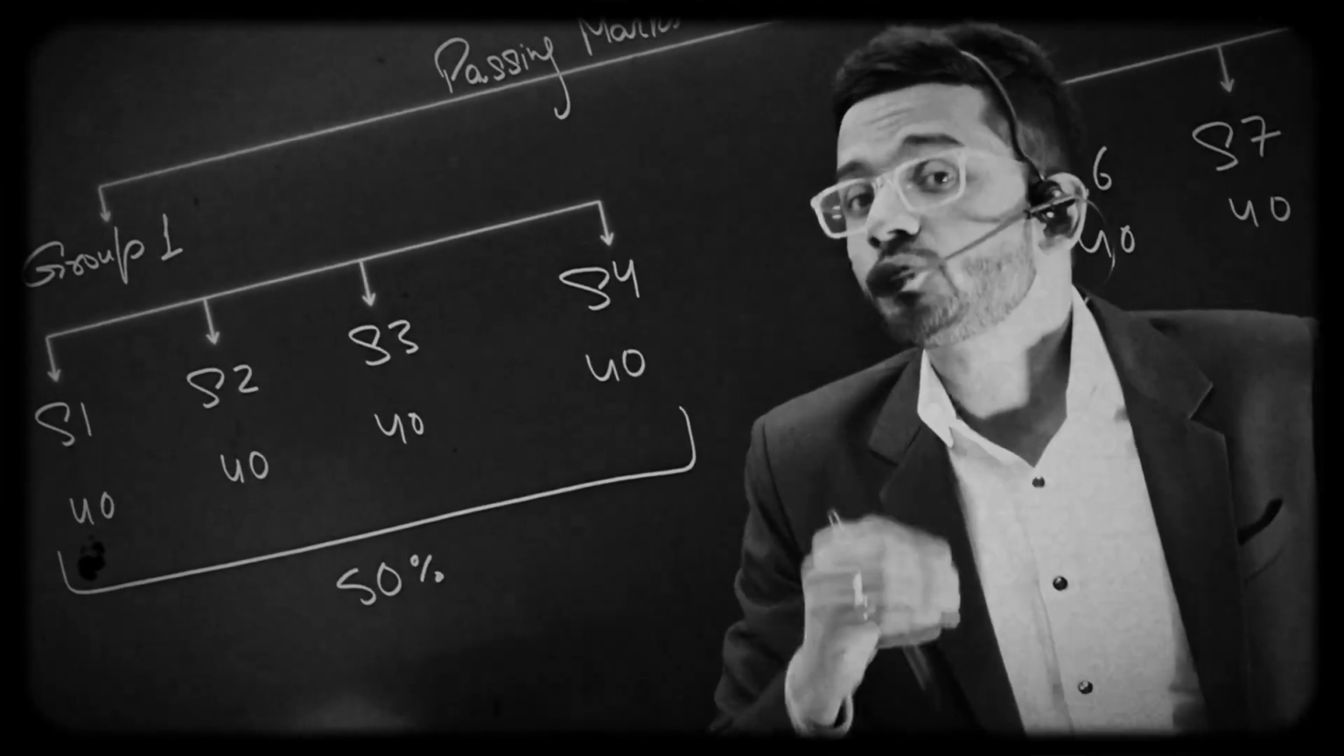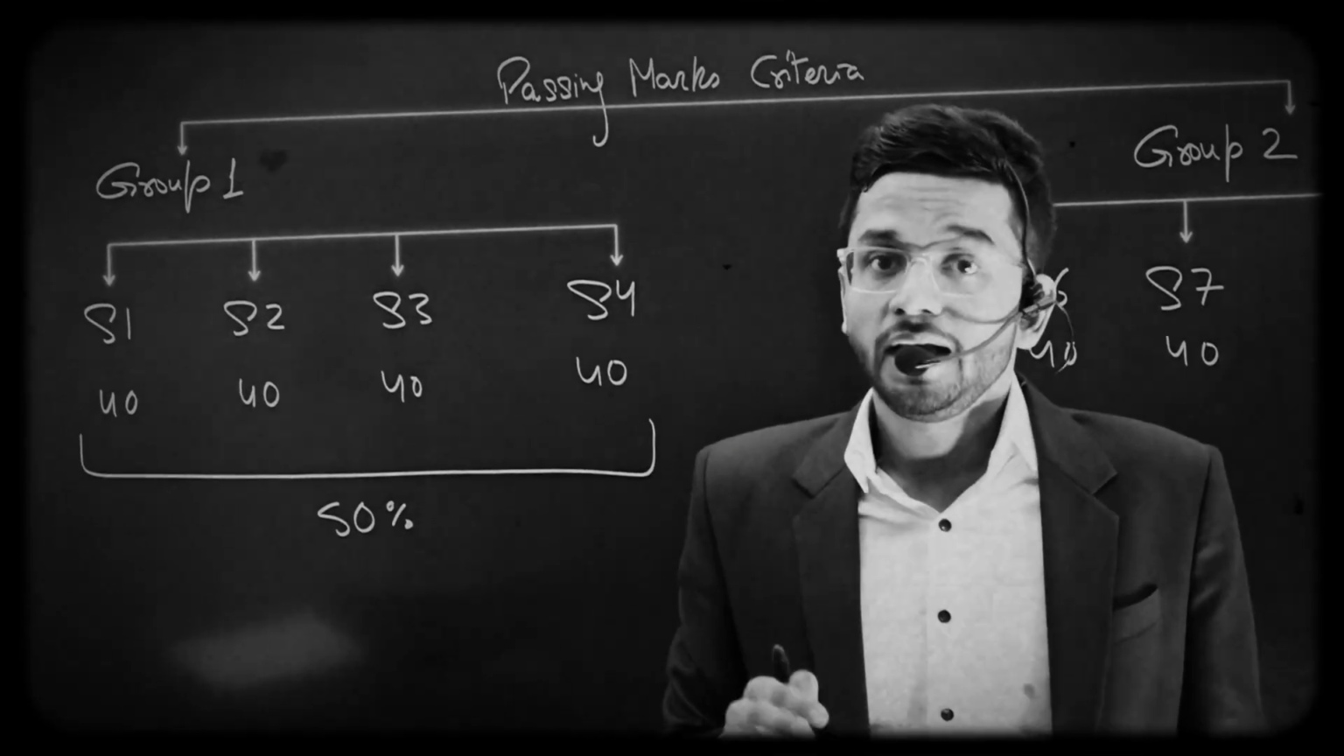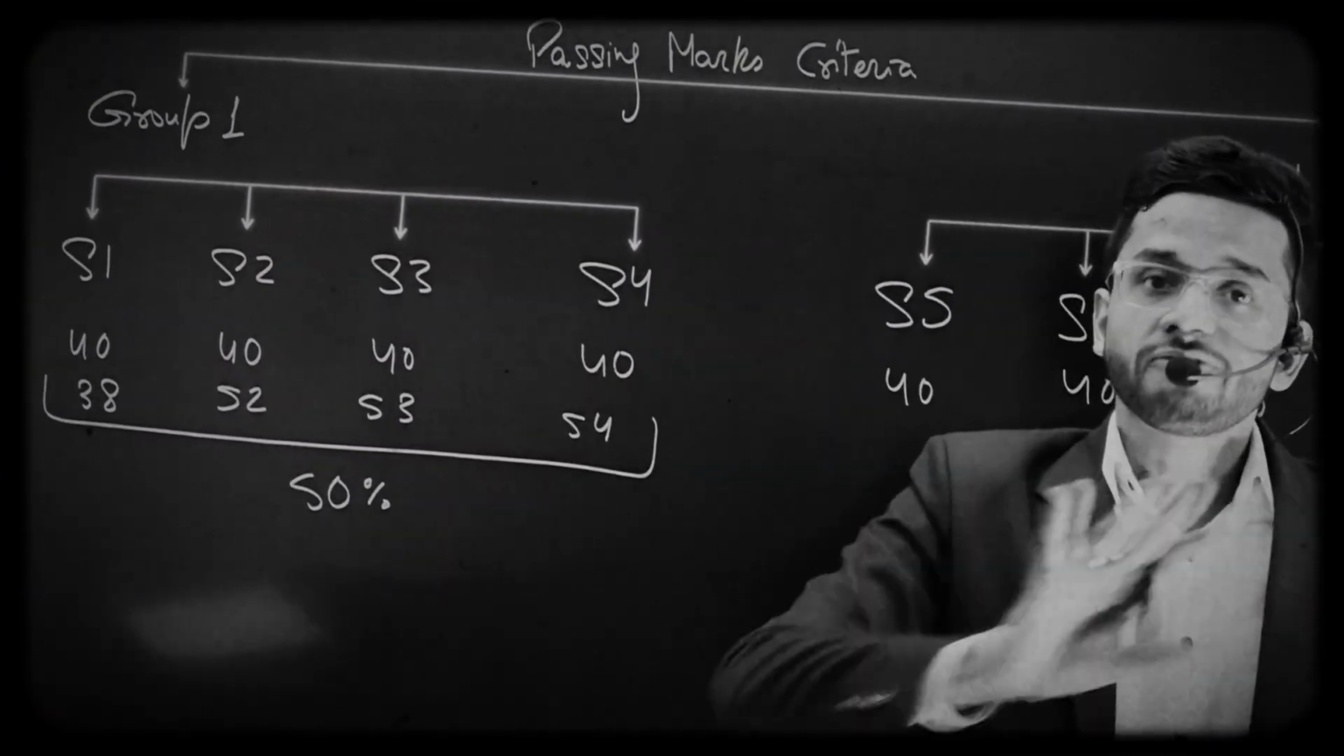Individually also you have to target scoring more than 50. Lacking, and one of the subjects is also lacking. So in both the criteria you are failing, so you fail the entire group.